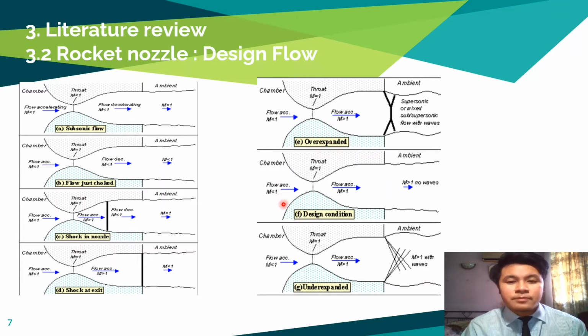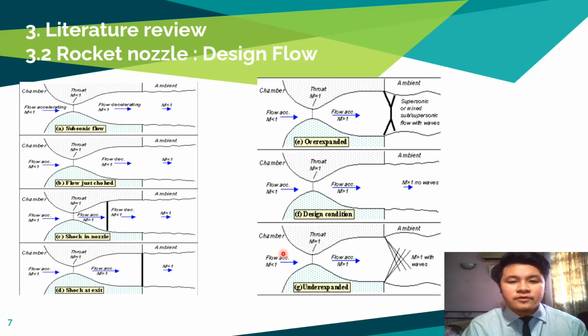Further lowering of the back pressure changes and weakens the wave pattern in the jet. Eventually, we lower the back pressure enough so that it is equal to the pressure at the nozzle exit. In this case, the waves in the jet disappear altogether, as shown in figure 3F, and the jet will be uniformly supersonic. This situation, since it is often desirable, is referred to as the design condition. Finally, if we lower the back pressure further, we will create a new imbalance between the exit and the back pressure. The exit pressure is greater than the back pressure, as shown in figure 3G. In this situation, it is called underexpanded.